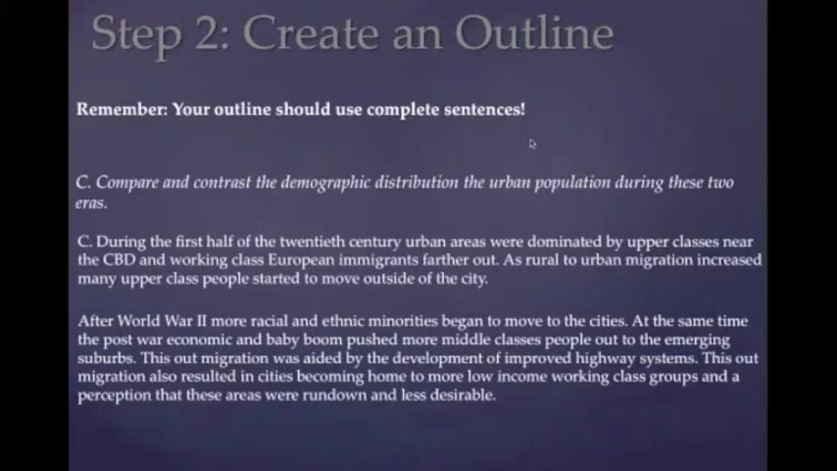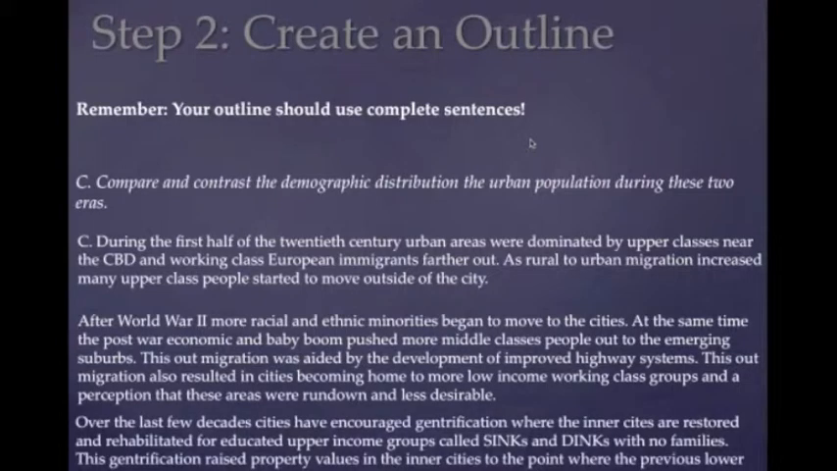This outmigration was aided by the development of improved highway systems. This outmigration also resulted in cities becoming home to lower income working class groups and a perception that these areas were run down and less desirable.